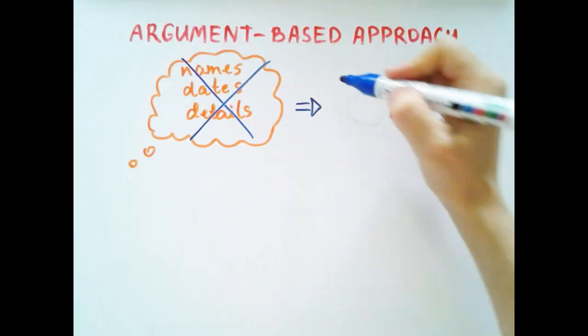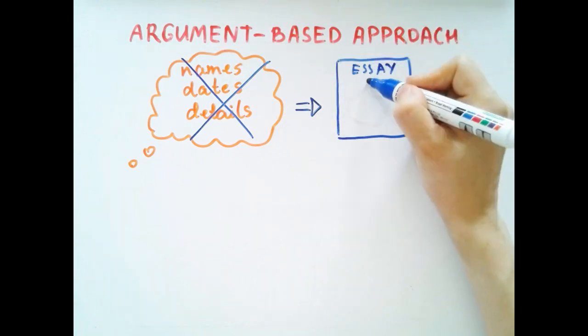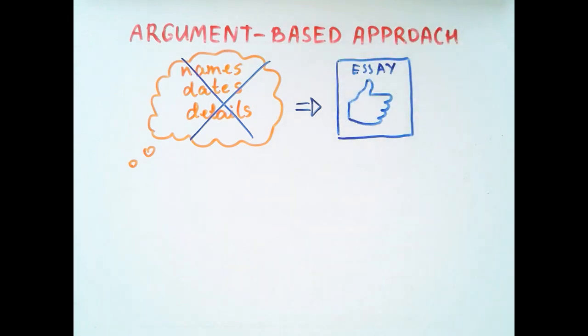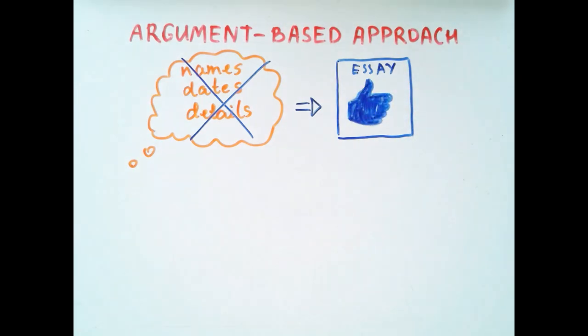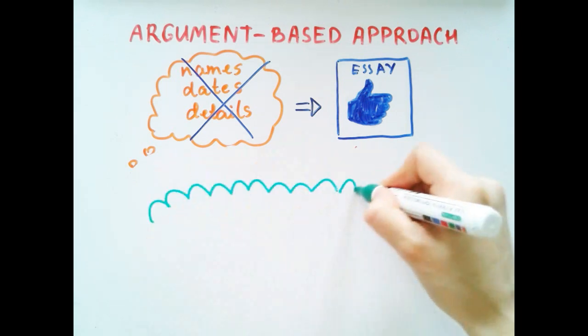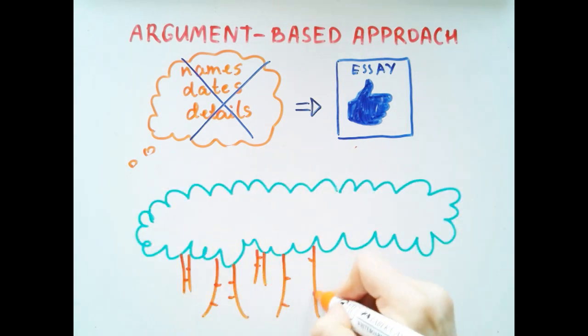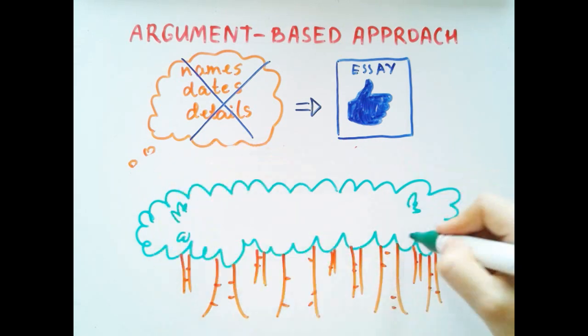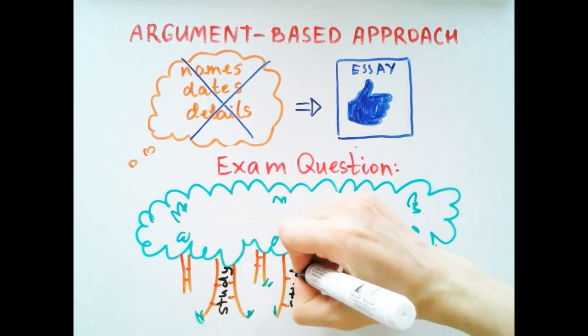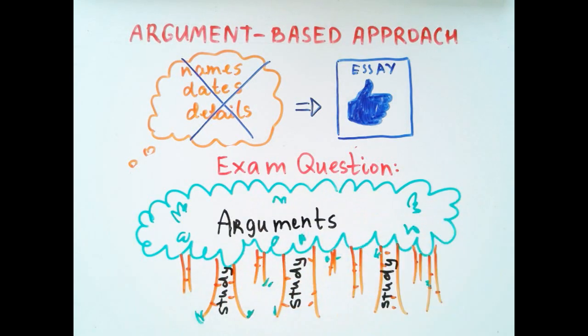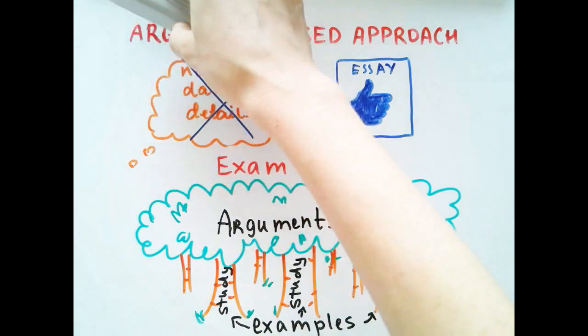When students use the argument-based approach, they can score the highest marks even if they forget all names, dates, and many details of research studies. Using the argument-based approach is like seeing the forest behind the trees. Since exam questions are always questions about the forest, it would be nice to give detailed descriptions of several individual trees, but that is not quite what is required. Using trees only as an example of what's going on in the forest, and using trees from different parts of the forest to demonstrate how the forest is designed are the keys to success in an argument-based approach.